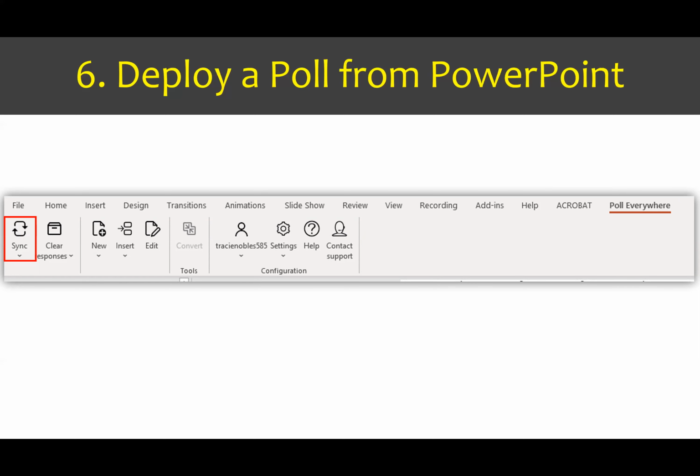The other button that I want to point out to you is the convert button. The convert button is actually really cool.